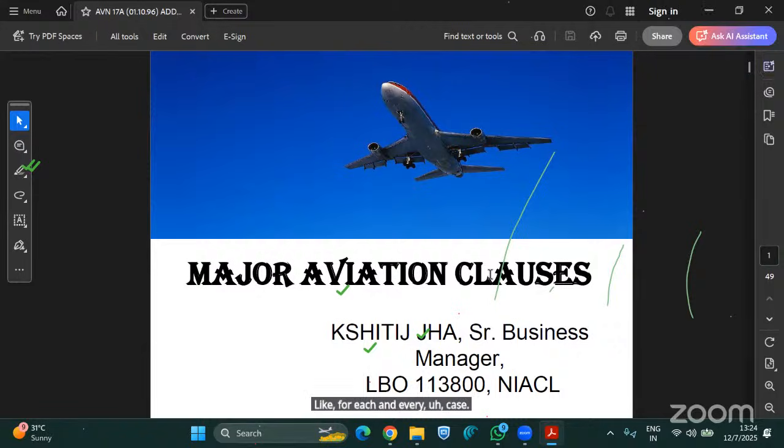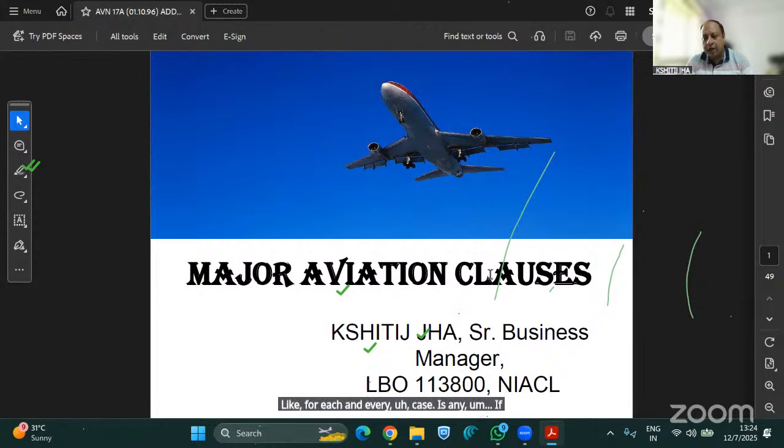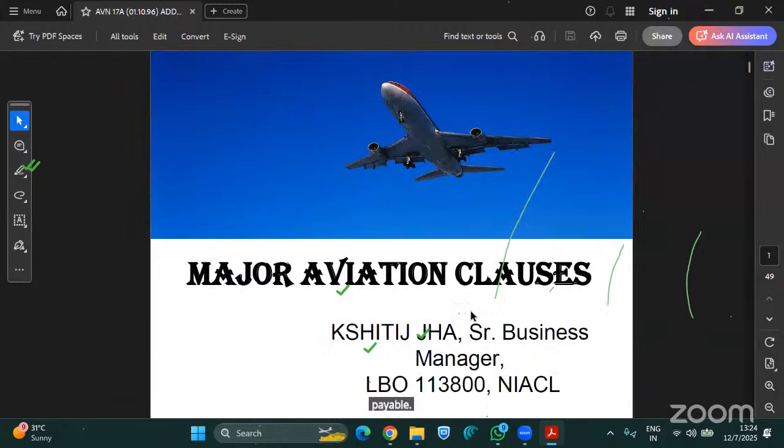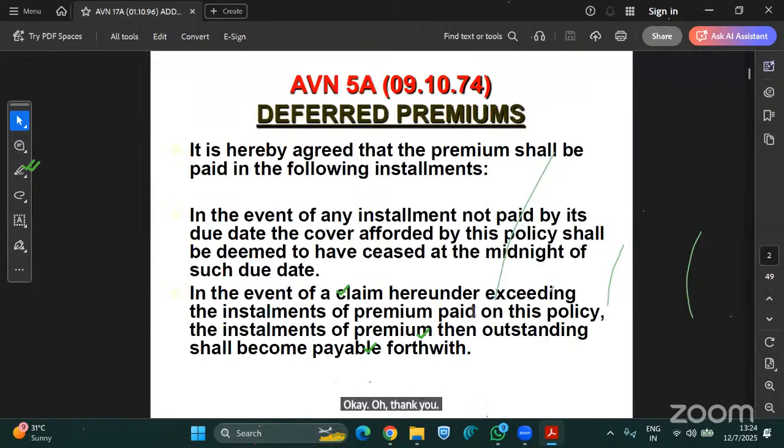So if he is declared TMU, from the date of illness the meter will start. For the first 90 days, the loss is not going to be payable to him. Only after 90 days will this be payable. Okay. Thank you.